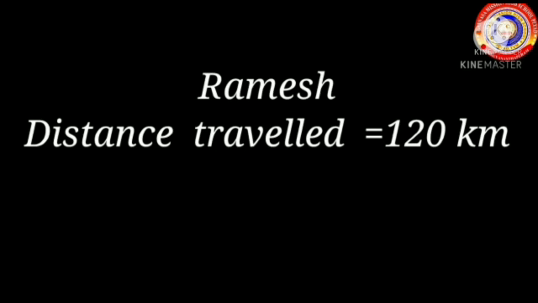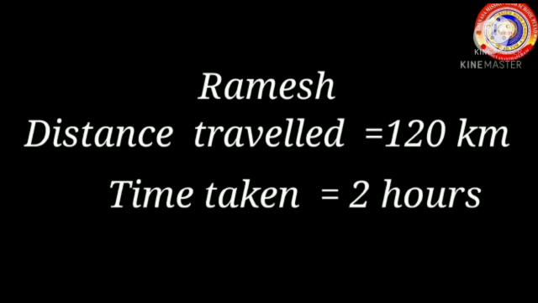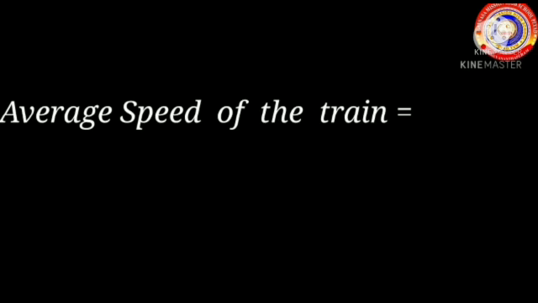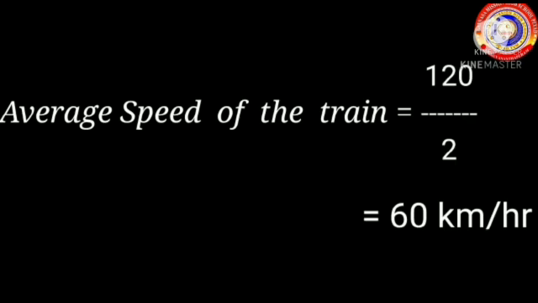For Ramesh, distance travelled is equal to 120 km. Time taken is equal to 2 hours. Then, the average speed of the train is equal to distance travelled divided by time taken, which is equal to 120 divided by 2. 120 by 2 is 60 km per hour.